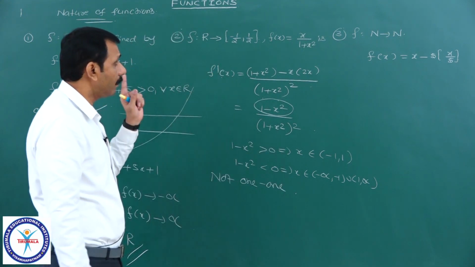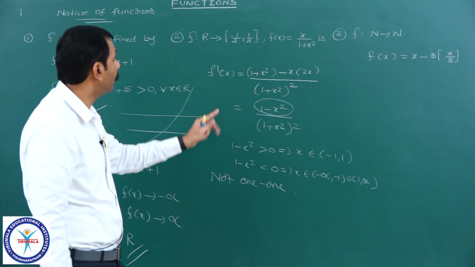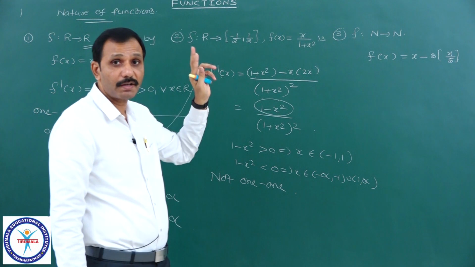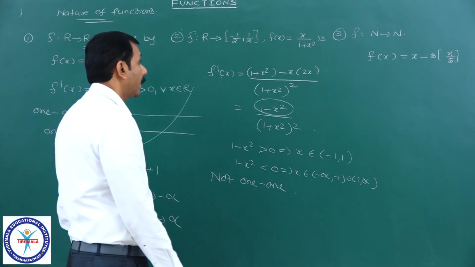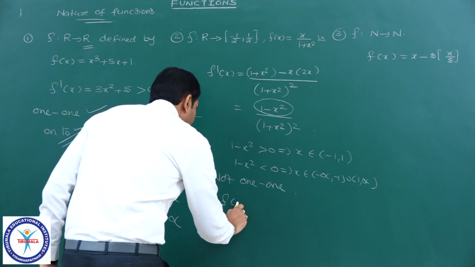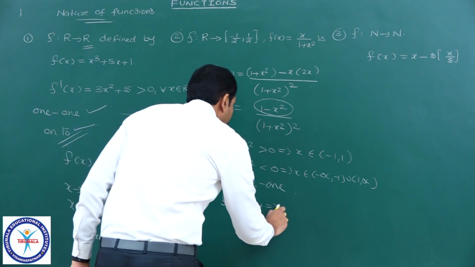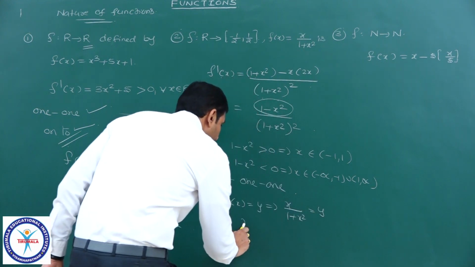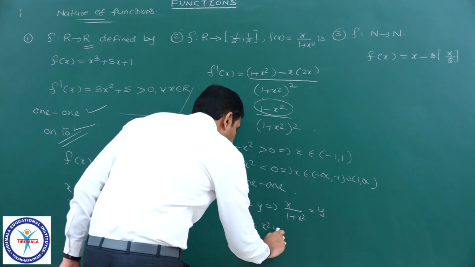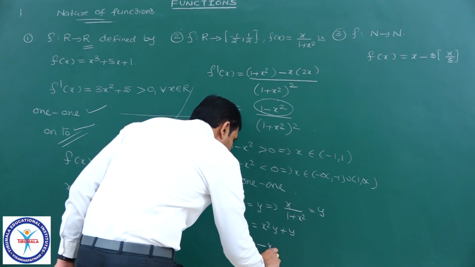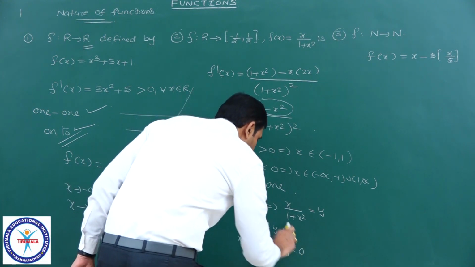Now to check whether it is onto or not, the codomain given is minus 1 by 2 comma 1 by 2, you need to check the range. How to check the range? Take f of x equal to y. f of x is equal to y means I can write x by 1 plus x square equal to y. x is equal to x square y plus y, or x square y minus x plus y equal to 0.